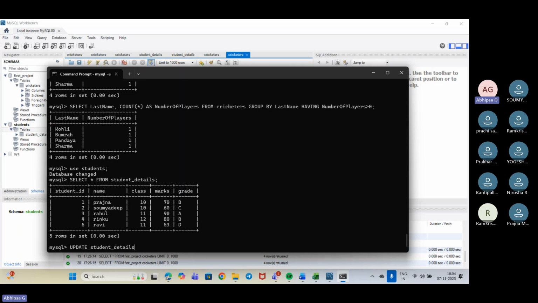Now suppose we want to set something, like set the score based on the student ID. So I'll be putting set. Now I'll be taking marks, suppose this Prajna's marks I want to increase to 80. Okay. So now I'll be using where. I have a unique primary key for Prajna, that is 1, where student ID equals to 1.